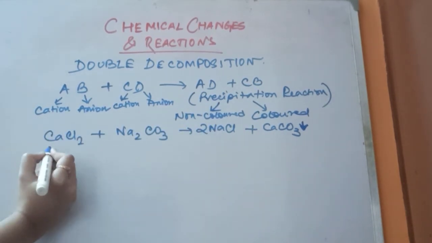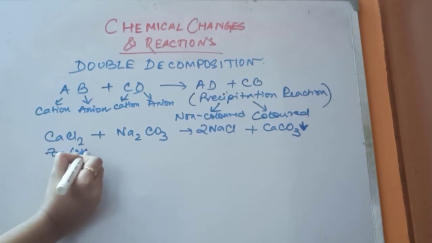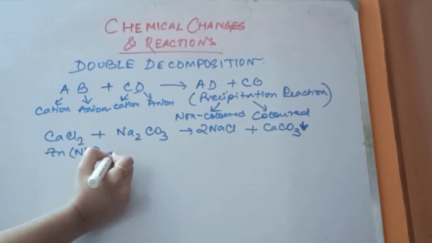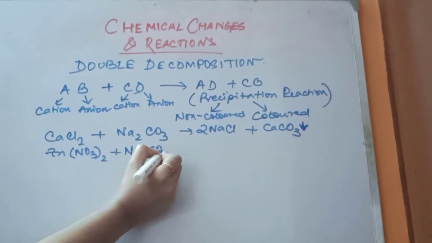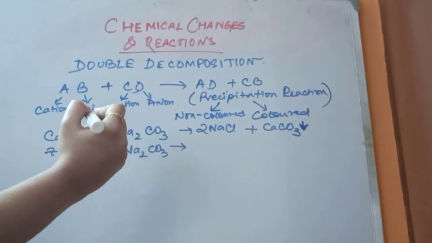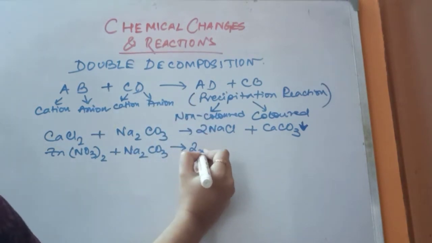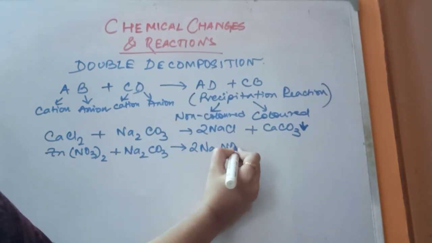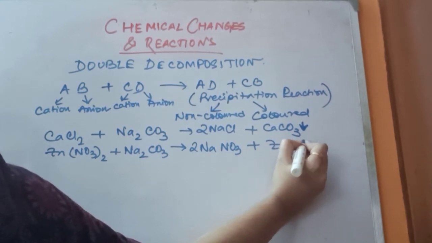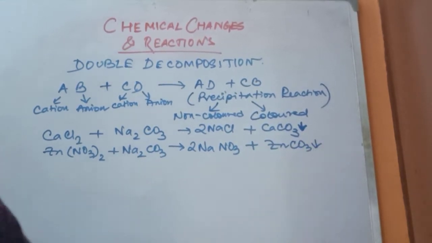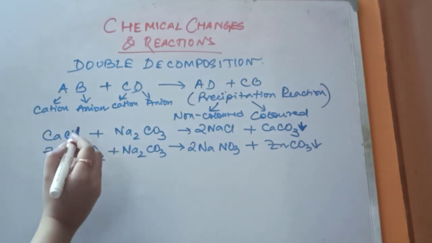Okay. Now I will show you the reaction of zinc nitrate with sodium carbonate. What will you see? Again, sodium nitrate will be formed and zinc carbonate. Zinc carbonate is the precipitate. Just look at these reactions.